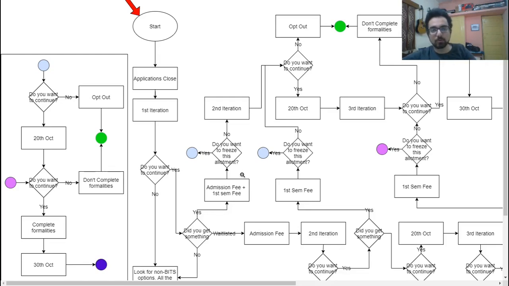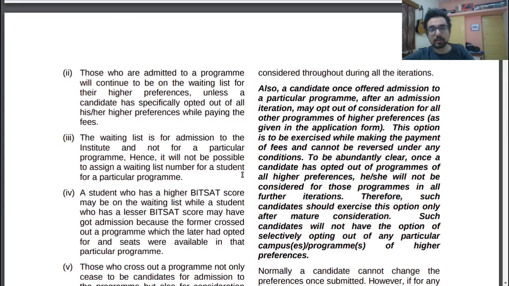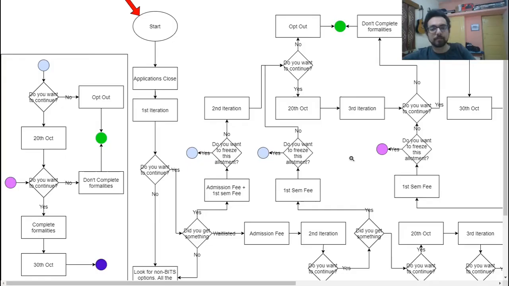I will show you what the text in the admission modality says. A candidate offered admission to a particular program after an admission iteration may opt out of consideration for all other programs of higher preference as given in the application form. This option is to be exercised while making the payment of fee and cannot be reversed under any conditions. So this part is important: while making the payment of fees. After any further iterations, you will not be given that option to freeze. Only when you are paying the fee will you be given that option.